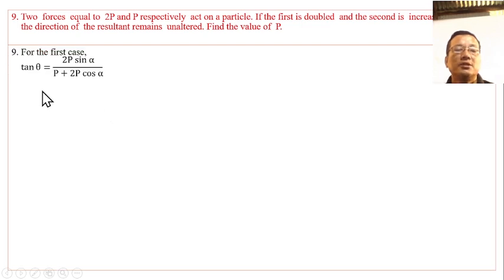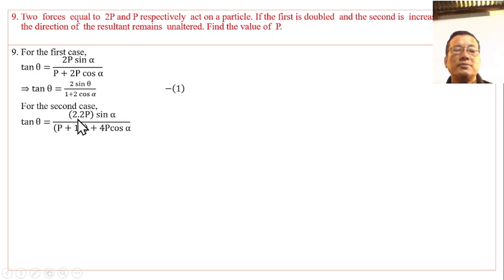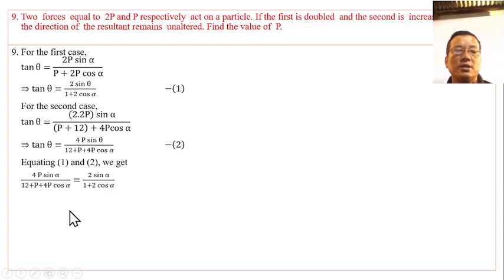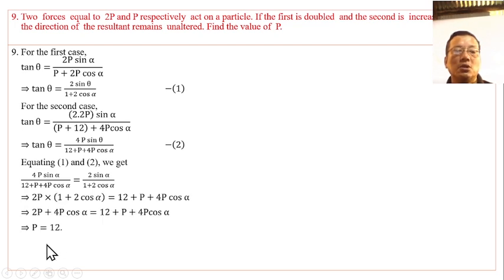For the first case, tan theta is twice P sin alpha by P plus twice P cos alpha. That is equation 1. For the second case, tan theta is double twice P sin alpha by the second force increased by 12 plus double twice P cos alpha, equation 2. Equating both, taking P common and cross multiplying, we solve and the value of P is 12.